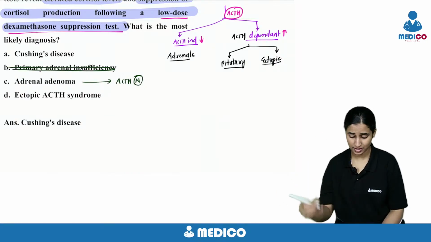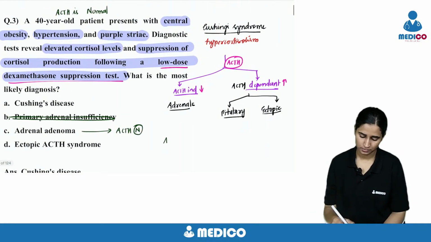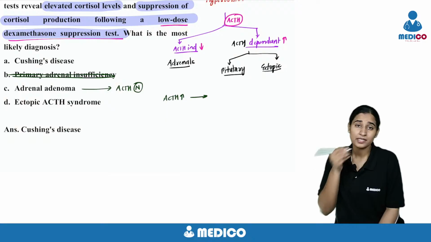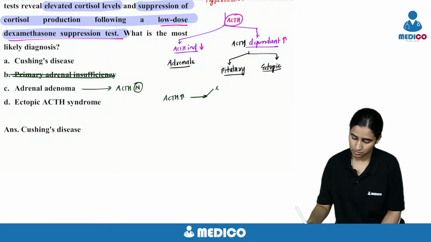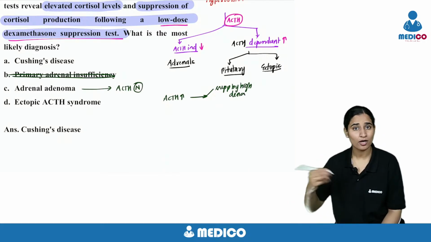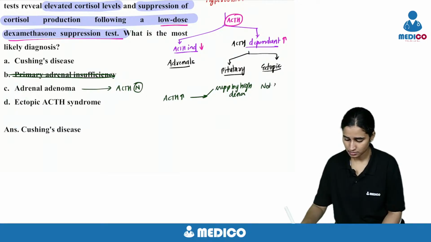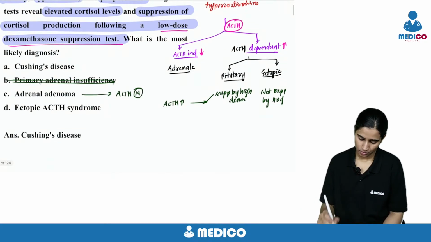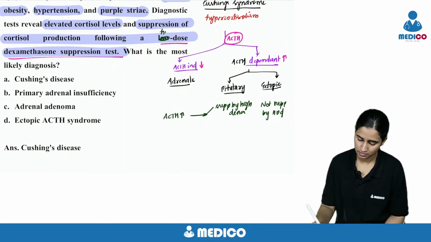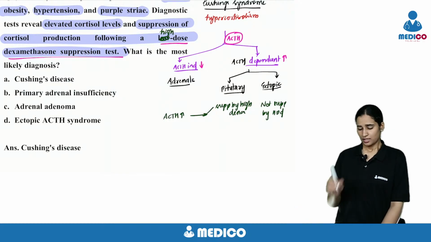If they say ACTH is raised and suppressed by high dose dexamethasone, it's pituitary. Not suppressed by high dose dexa, ectopic. So here if you want the answer as Cushing's disease, what is the part missing in the question? It is high dose. That should be the correct thing.